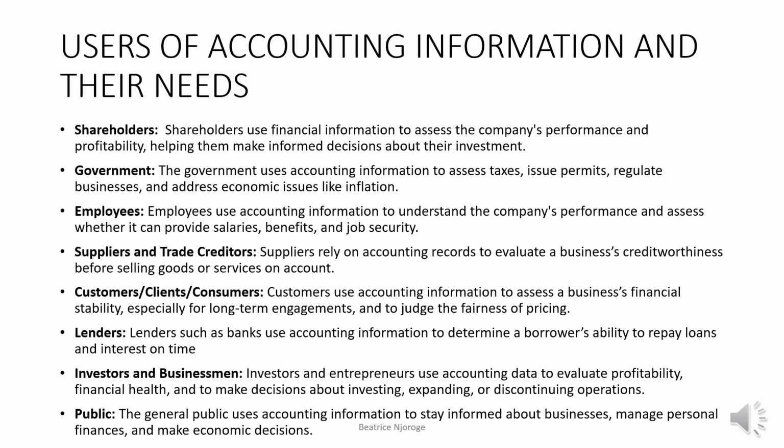Shareholders are the owners of the business or the company. And why do they need accounting information? They would like to assess the company's performance and profitability, helping them make informed decisions about their investment, about the shares they invested in or the shares they bought in that company, or their shareholding position in that company.